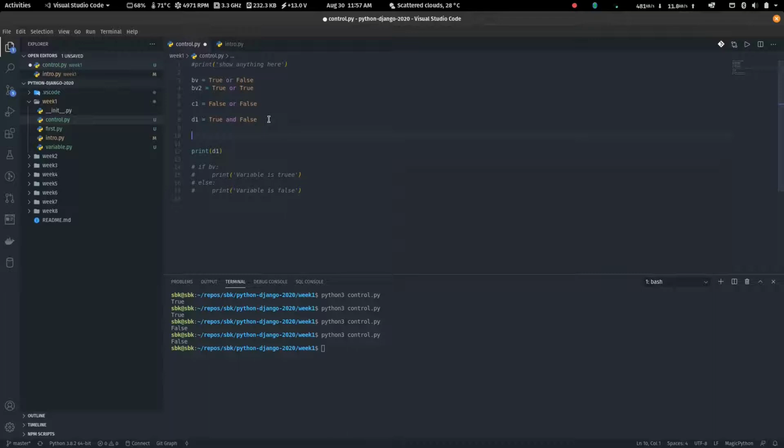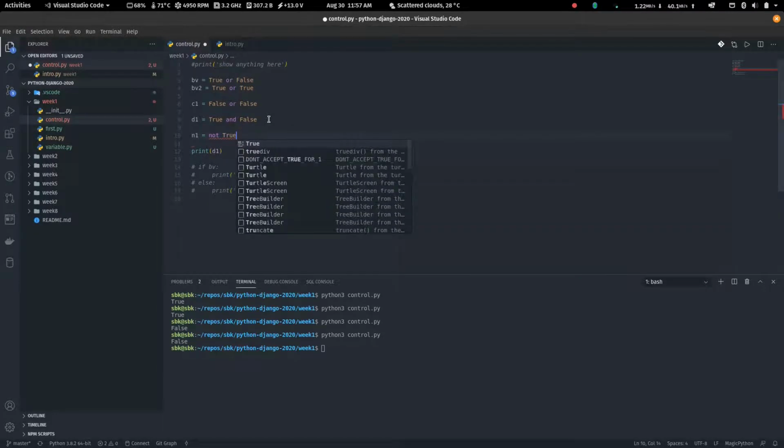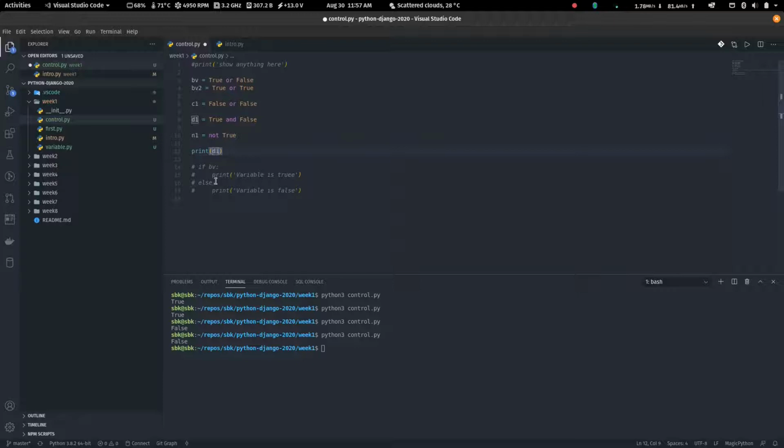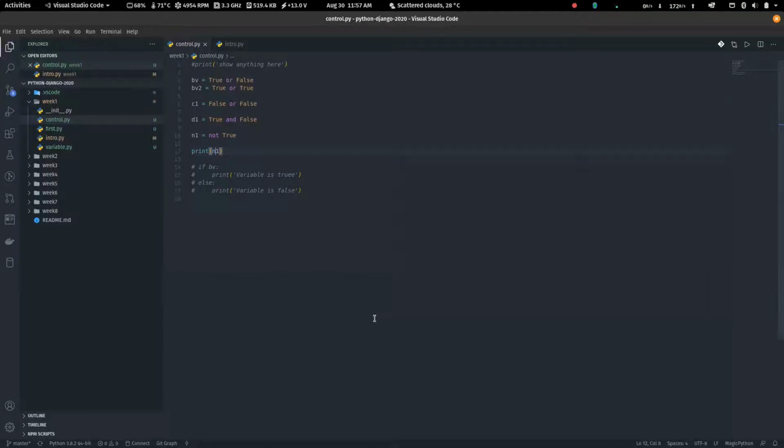And then we also have negation. Let me say n1. In Python, to negate, you can say not true. If I say something is not true, what is it? Well, let's find out. Then it's false.